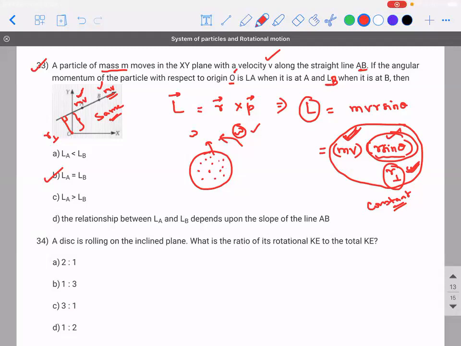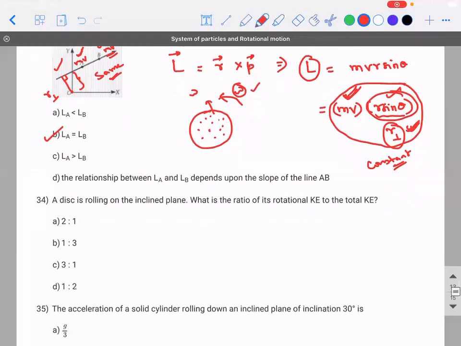So then can we say the opposite, like if linear velocity is constant, then angular velocity is also constant? You are getting confused between two parameters. With respect to this question, there is no angular velocity. What is the reason for it? This keyword, straight line. How will you define angular velocity for an object in a straight line? Maybe you have to think only in terms of angular momentum.